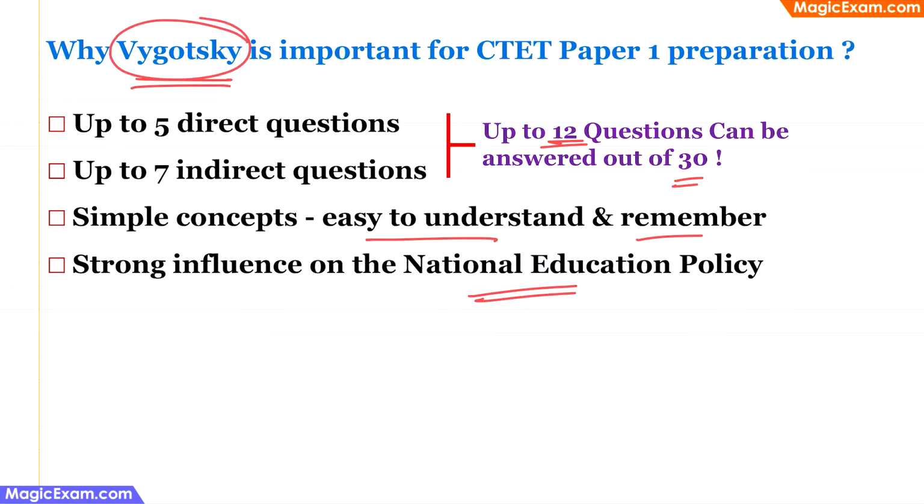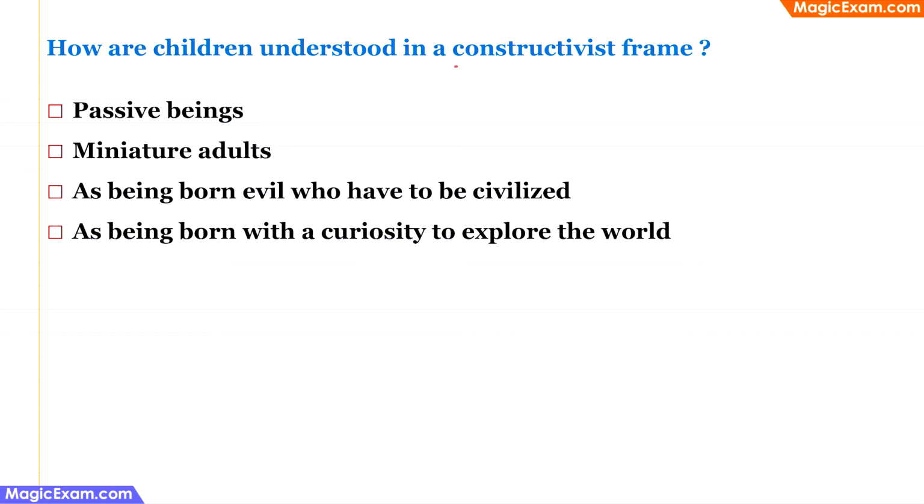So let's get started. How are children understood in a constructivist frame? Now, if you look at any of the theorists who are from the constructivist school of thought, you'll see that they consider children to have a lot of innate curiosity. That is, they are curious about a lot of things, and whenever they get any new information, they will add it to the knowledge or to the information that they already have and construct new knowledge out of this. So children are born with a lot of innate curiosity to explore the world. And that is the correct answer. They are not passive beings, they are not miniature adults, and they are definitely not born evil.